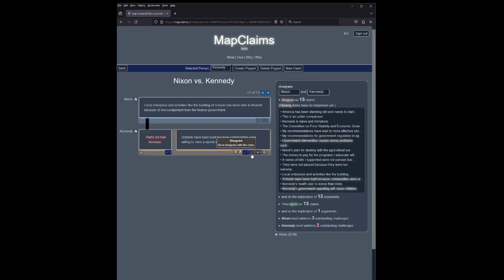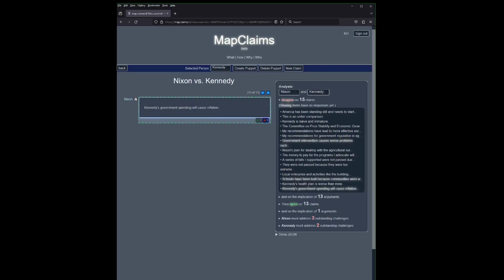We know that Nixon disagrees that that's the reason because he's said as much. Once again, either person could expand on this by supporting or attacking this claim. Finally, we have a single node with no counterarguments. Nixon says Kennedy's government spending will cause inflation, and we have Kennedy disagreeing, but neither side really spoke further for or against this claim.